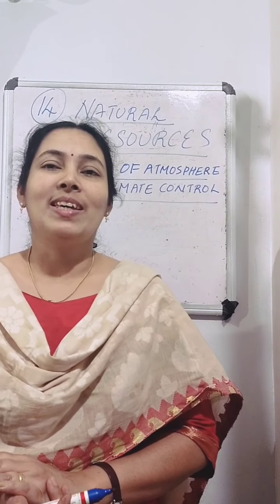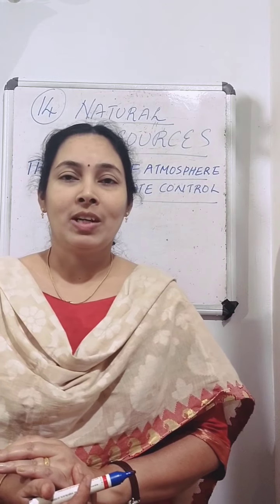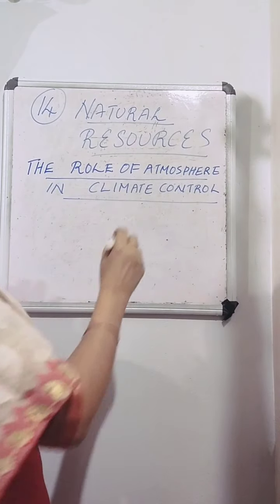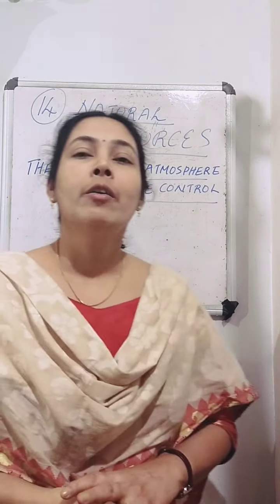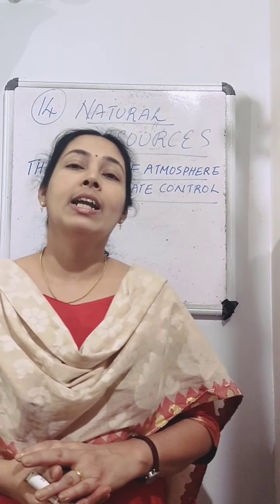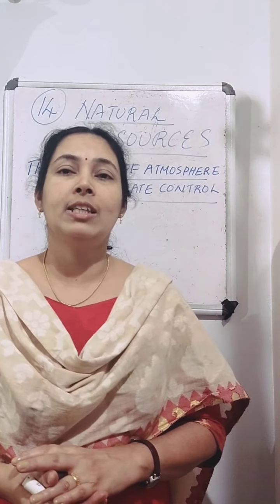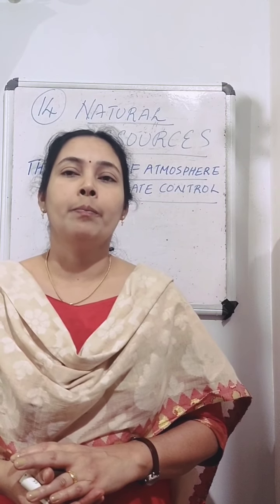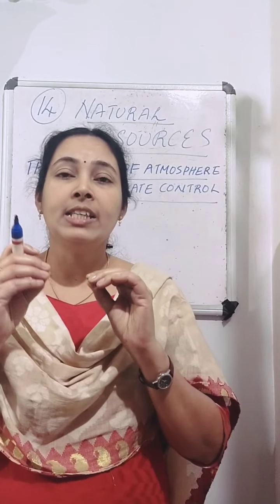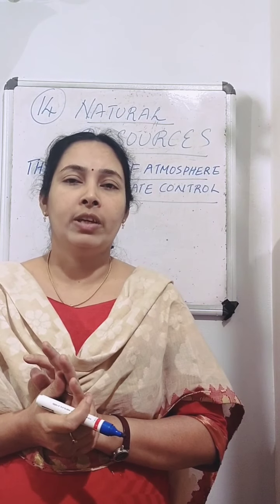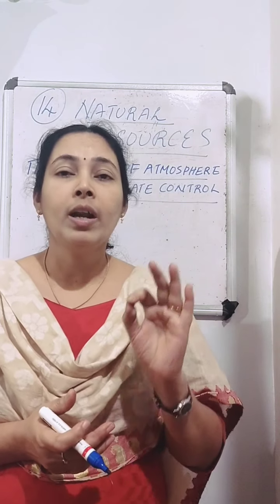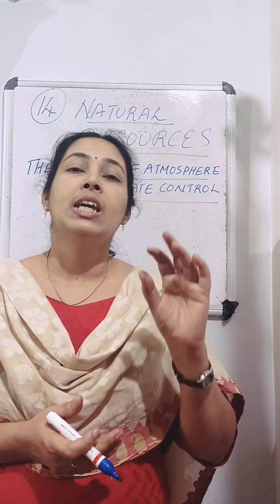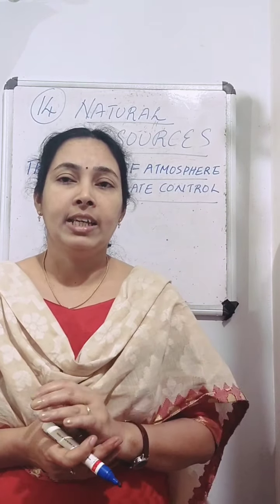Our next topic is the role of atmosphere in climate control. We know the layer of air that covers all of the earth like a blanket is called atmosphere. And the air is a bad conductor of heat. So the atmosphere acts like an insulator. That means it won't conduct heat.